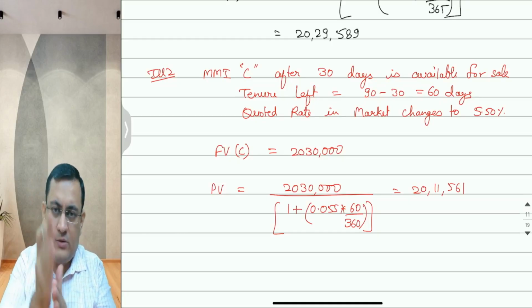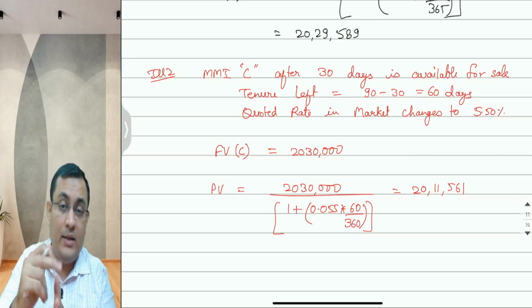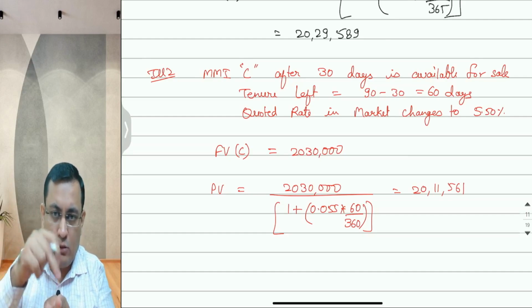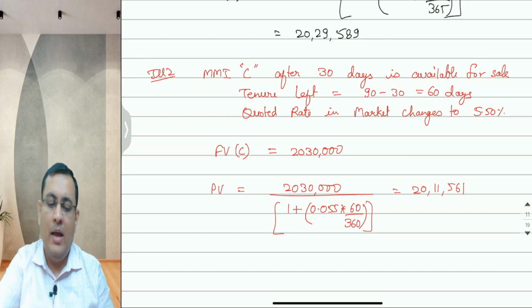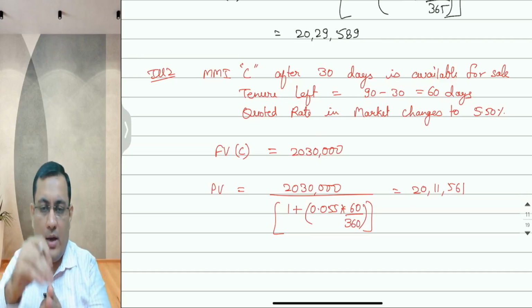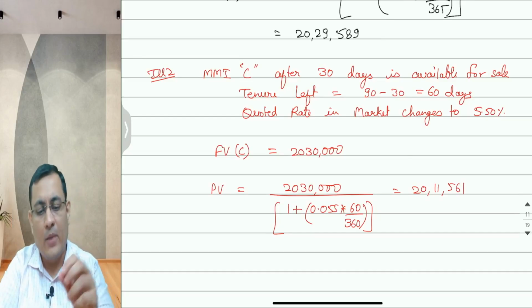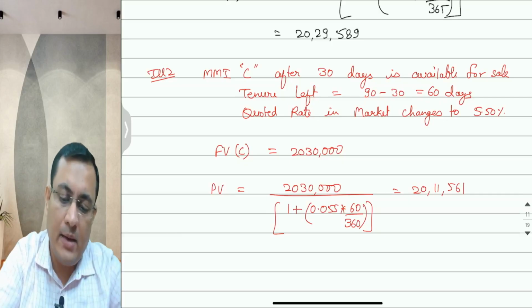Present value using the simple interest concept. So using the simple interest concept, we discounted 20,30,000 at the quoted rate as on that day, because for pricing the rate of that day is relevant, which is 5.50. It can increase or decrease, and accordingly we got this value. So if an investor wants to sell his CD to another investor, he is going to sell at 20,11,561. The second type of question is done.